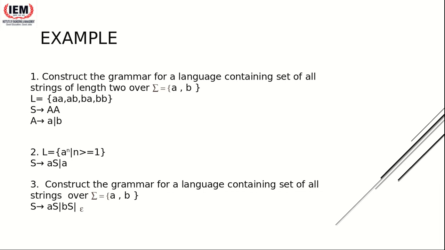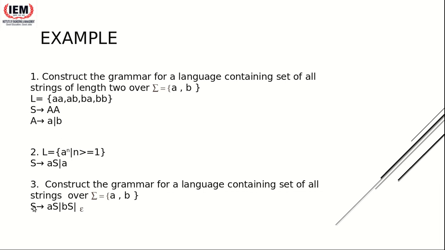Now, coming to the construction of grammar, try to analyze one thing. Your string can start with A, your string can start with B. Only two possible combinations. Either your string will start with A or your string will start with B. After that whatever be there, it can start with either A or B. Agreed?